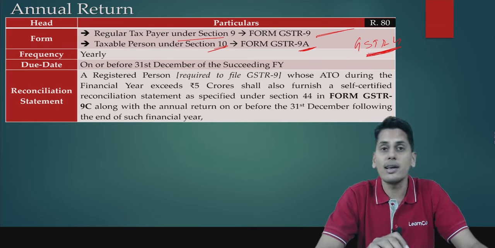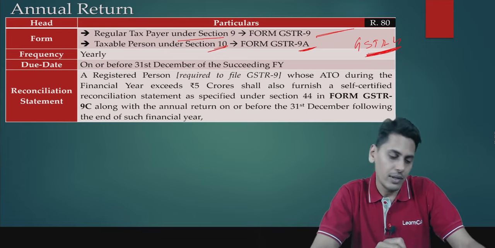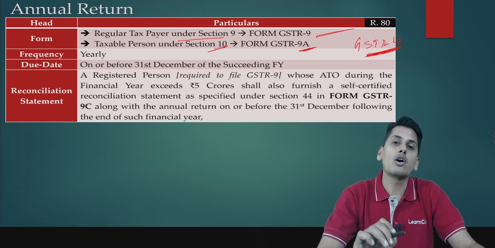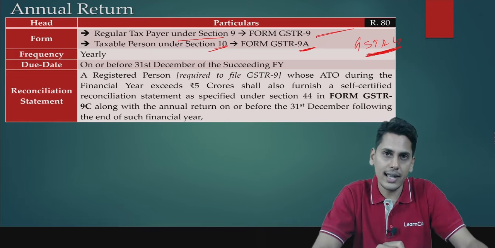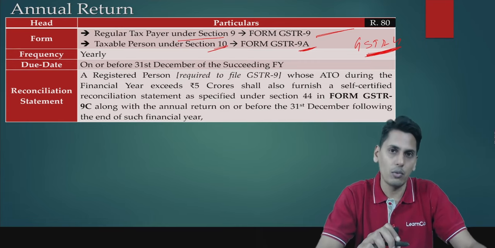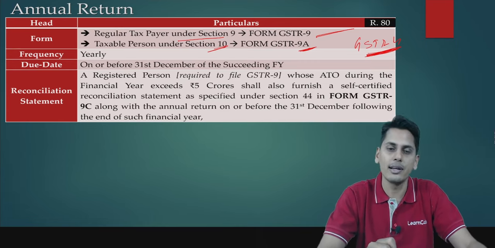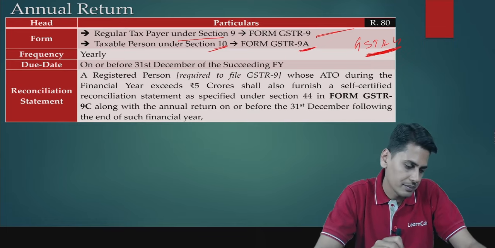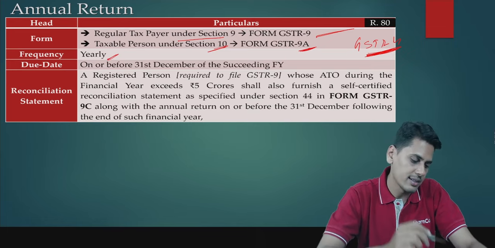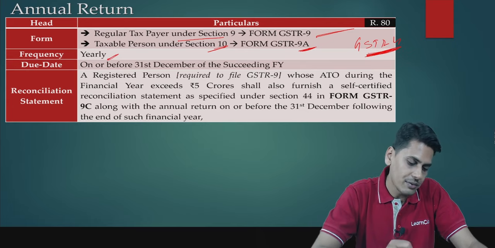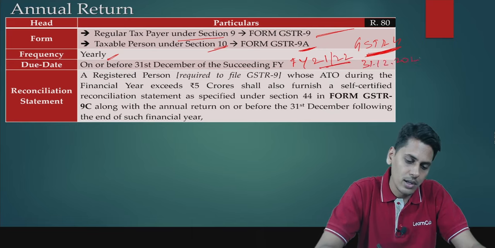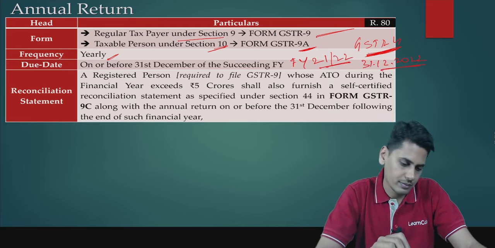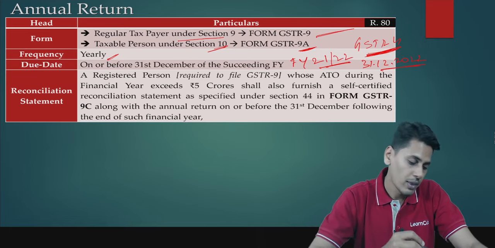But however, the law is as such. It could be amended in future, but as of now, a composition taxable person files GSTR 4. It is a composition taxable person's return. He files GSTR 4 once in a year. Also, he files an annual return in GSTR 9A. The frequency for the annual return is yearly. The due date is 31st of December of the succeeding financial year. Let's suppose for financial year 21-22, it is going to be 31st of December 2022. So this is going to be the due date.